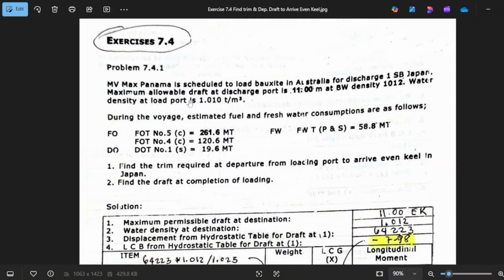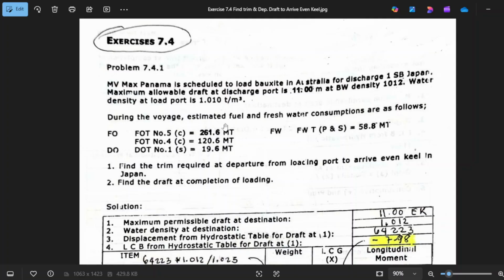The maximum allowable draft at the discharge port in Japan is 11 meters. So there's a draft restriction, at brackish water density 1.012. That is in Japan, okay? Water density at the load port in Australia is 1.010 tons per cubic meter.